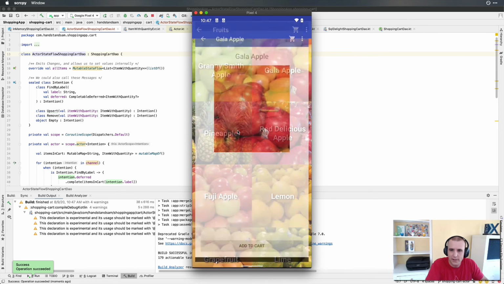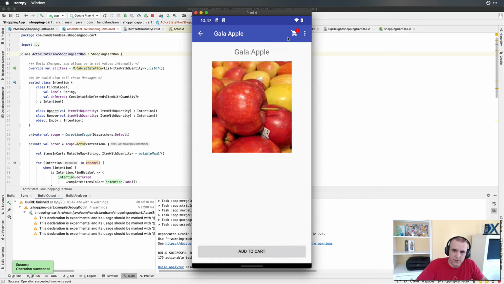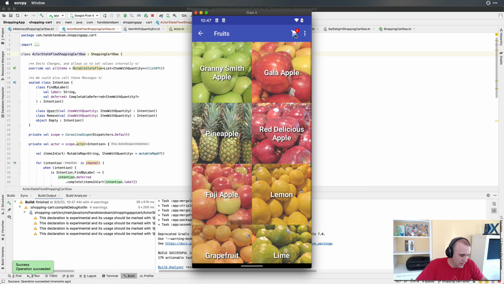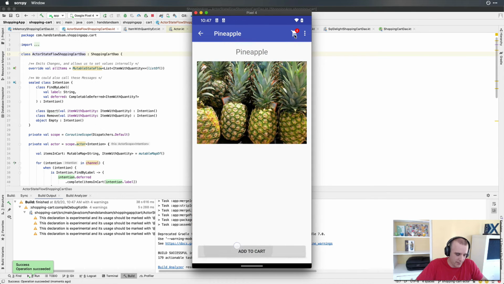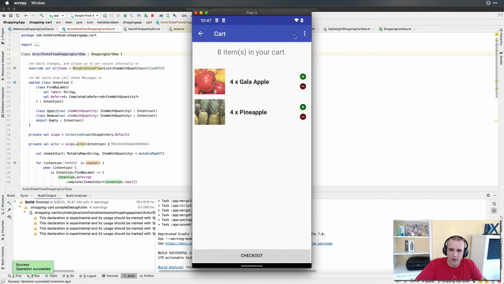Gala Apple add to cart. Yay! So you see the top right here. As I add the items to the cart, 3, 4, 5. So it is working. It's emitting the new value with the Stateflow. Pineapple. Go ahead and add a few of those. It went ahead and added them up. And then we'll go here to the cart, and we can see them.